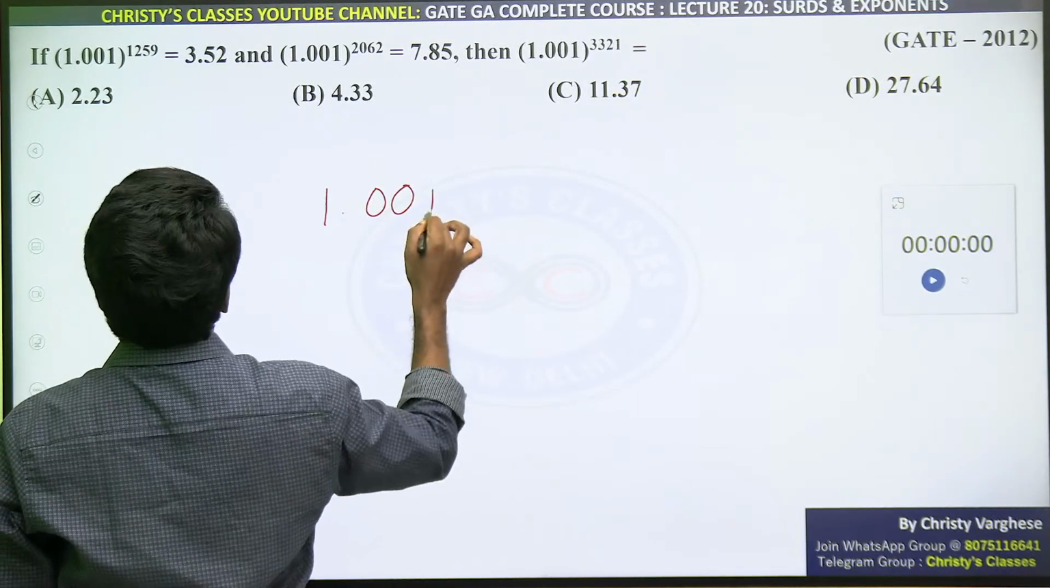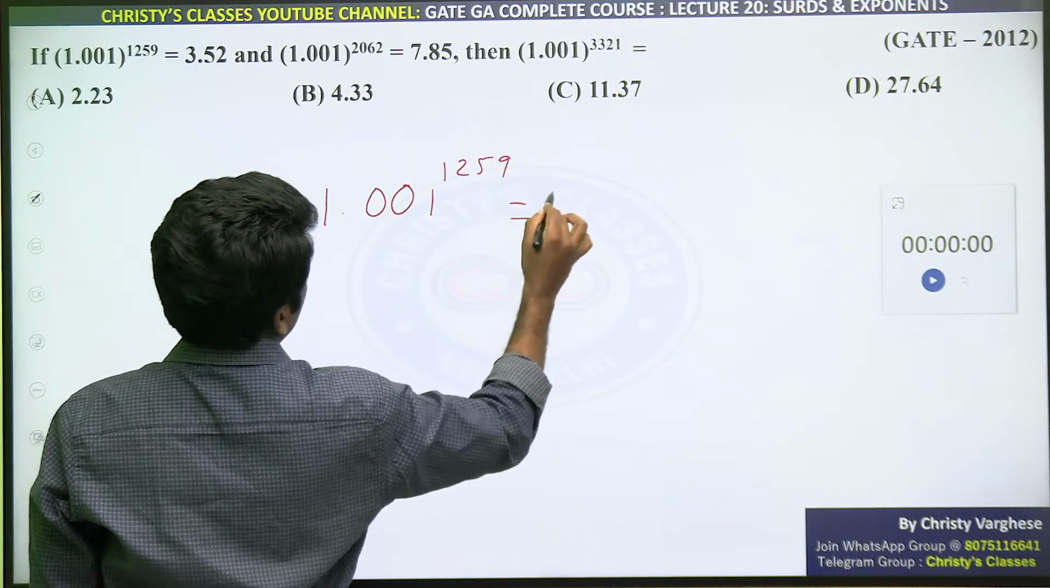So 1.001 raised to 1259 is given as 3.52.